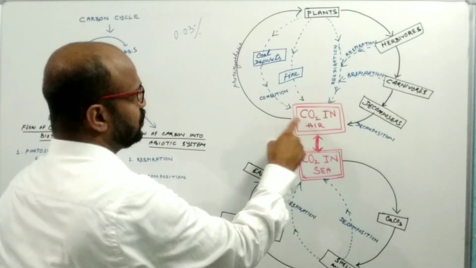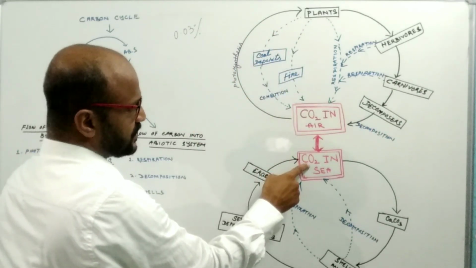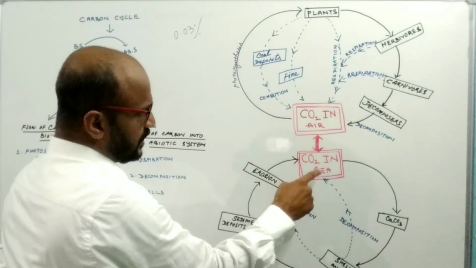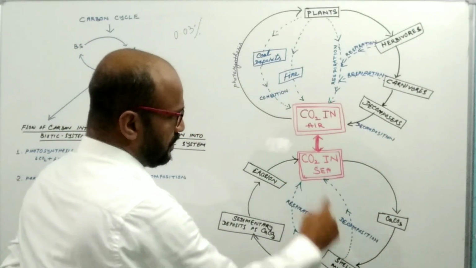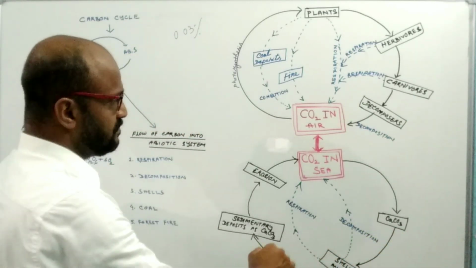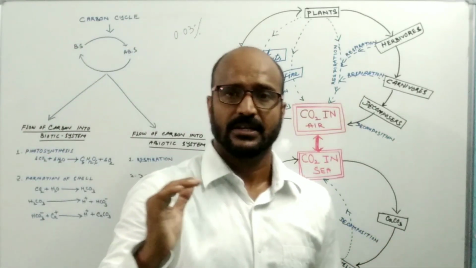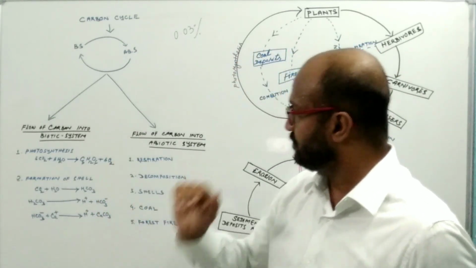So here, carbon enters into the plant through the process of photosynthesis, and this is the carbon in the sea, which enters into the animal shell by the process of formation of shells, or calcium carbonate. So these are the two methods by which carbon enters into the biotic system.